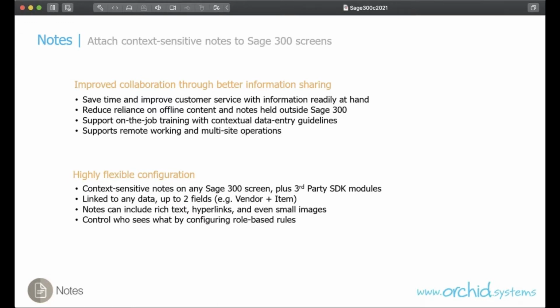So you can have vendor notes, you can also have item notes, and you can have specific item notes for specific vendors. Notes can include rich text, formatted text, hyperlinks, and even small images. And you control who can see what by configuring role-based rules for those notes.